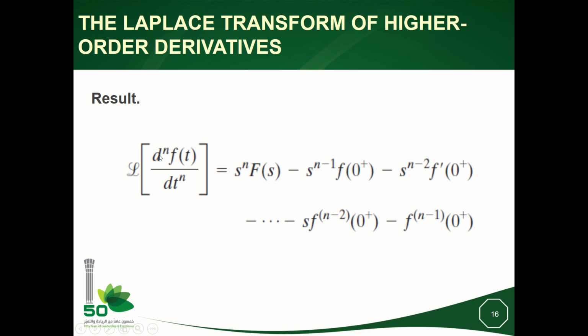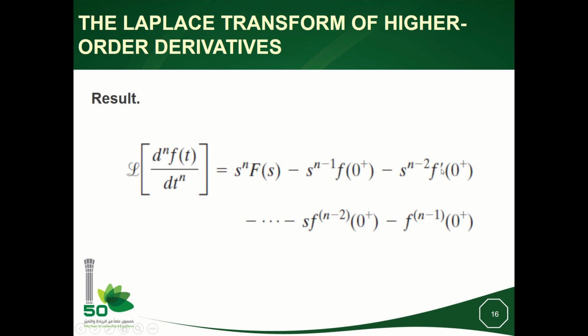It is easy to memorize. The Laplace of the nth derivative of f with respect to time will be s^n F(s), so the n which is here, we start with it, s^n F(s), and the rest are all dependent on the initial conditions of f, f prime, up to f^(n-1).